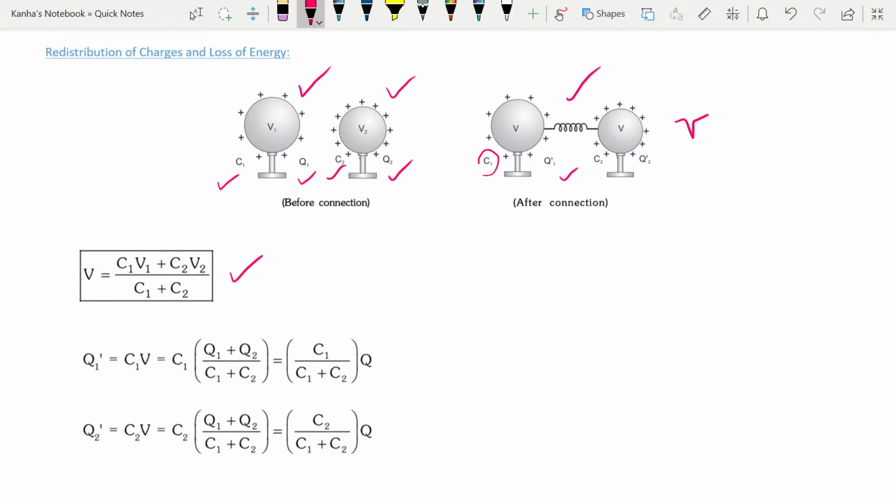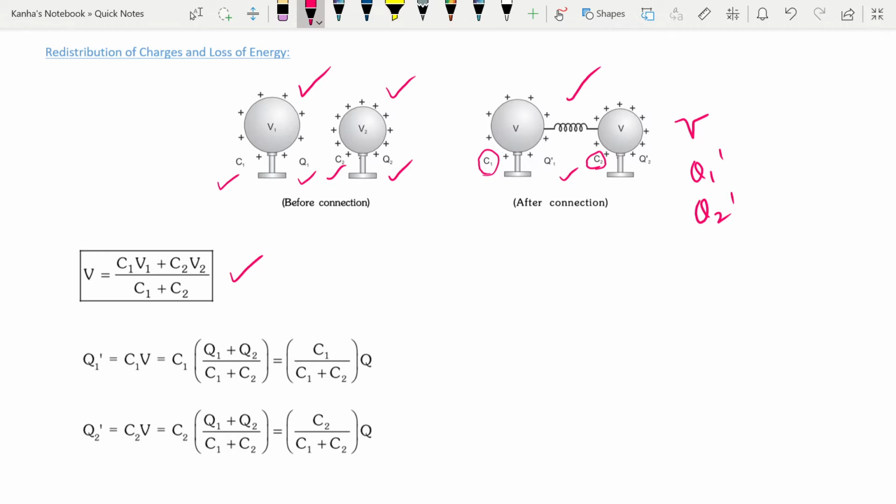Note that the capacitance remains the same. It depends on several factors, but most of them are related to the size of the object. So we have the potential V and the new charges Q1 prime and Q2 prime.